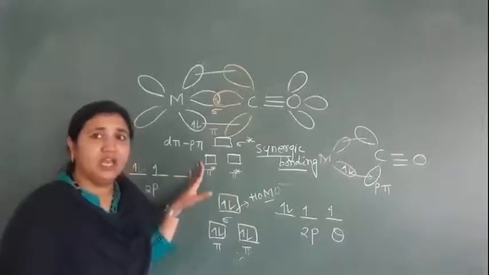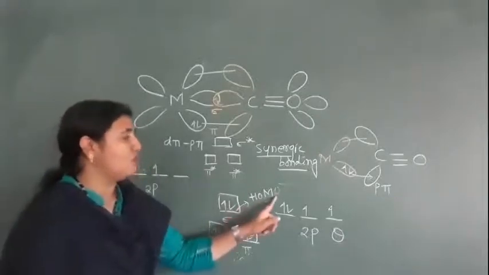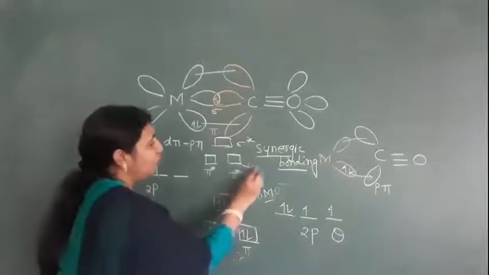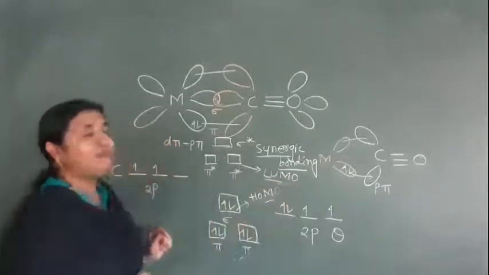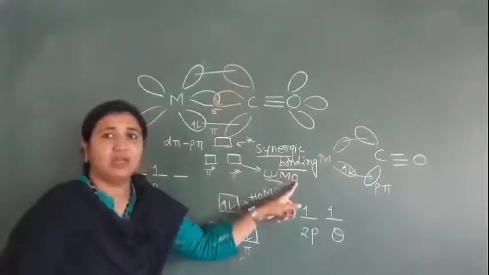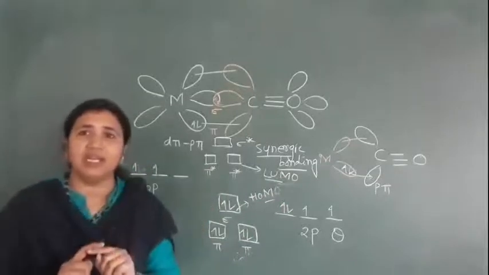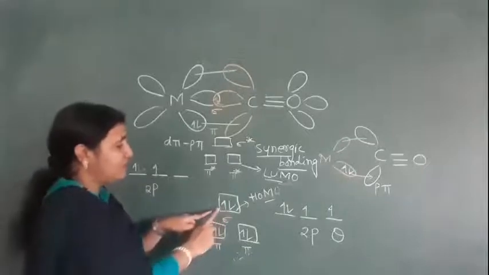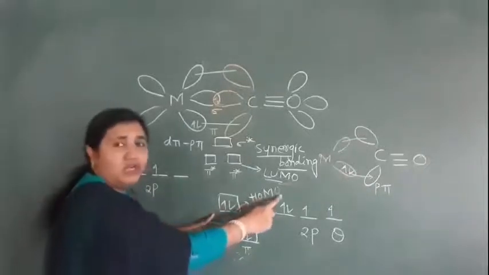These anti-pi orbitals are empty. The orbital that donates the electron is called the HOMO, and this one is called the LUMO, the lowest unoccupied molecular orbital. When this carbon monoxide molecule wants to donate an electron pair, it donates from this sigma orbital, because the electron pair is here and it is the highest occupied molecular orbital.